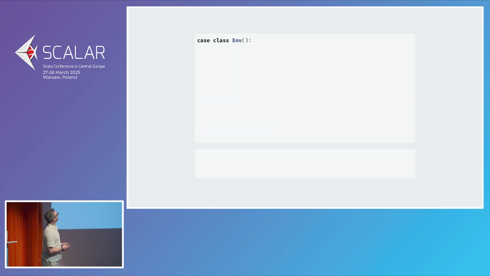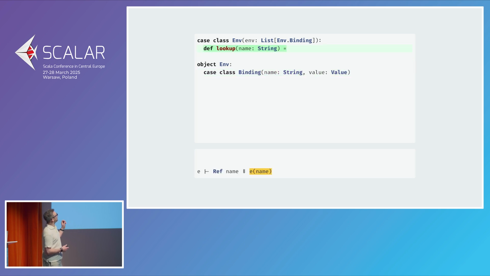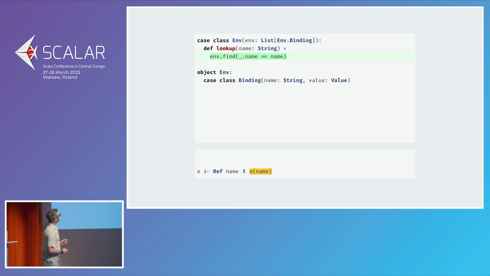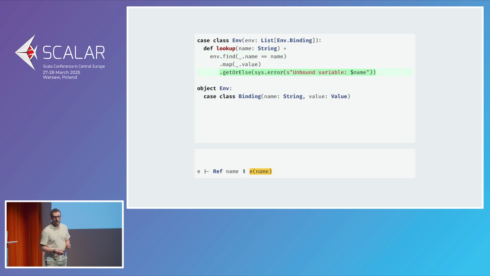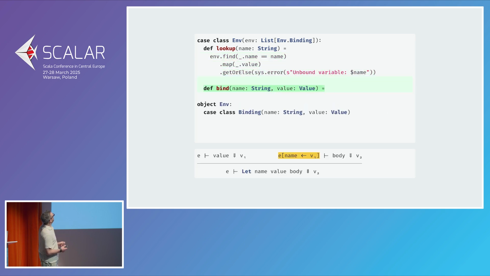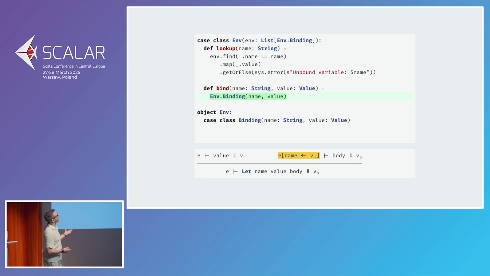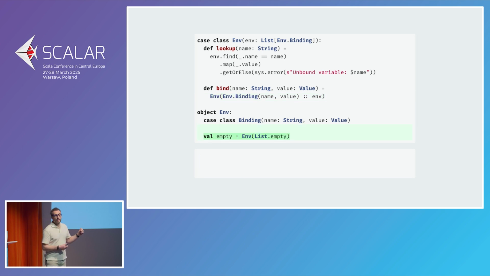That is important. So the environment, well, we just said, it's got to be a stack of something. And in Scala, a stack is really a list. So it's going to be a list of bindings, where a binding is a product of a name and a value. And we're going to need a lookup function, which, given a name, finds the first entry that maps to that name, returns a value, or fails otherwise. And we're going to need to be able to bind a new name. That's create a new binding, push it on top of the stack, and return a new environment with that binding. And because we're polite, we're also going to create a way to create empty environments.